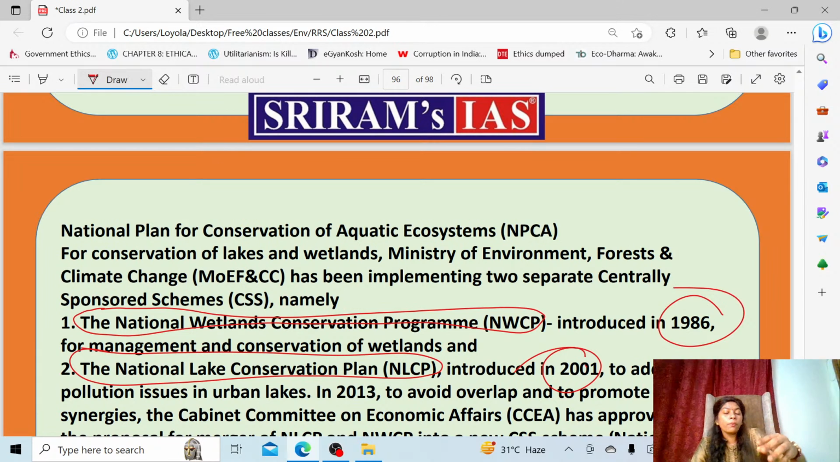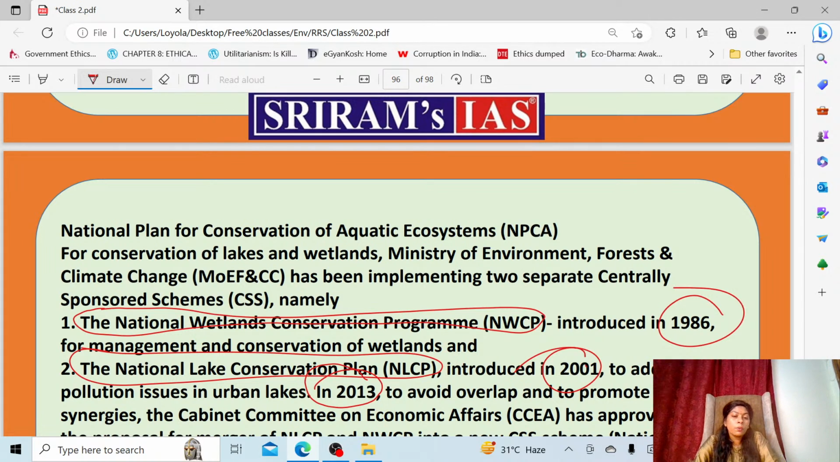So these two programs were merged together because even a lake can also be a wetland. We cannot separate a lake and a wetland. Some lakes which are not very deep can be a part of a wetland. So there was confusion about which one to follow, whether the lake conservation program or the wetland conservation program. Then they thought it is better that we merge them together. So around 2013, the two schemes were merged.